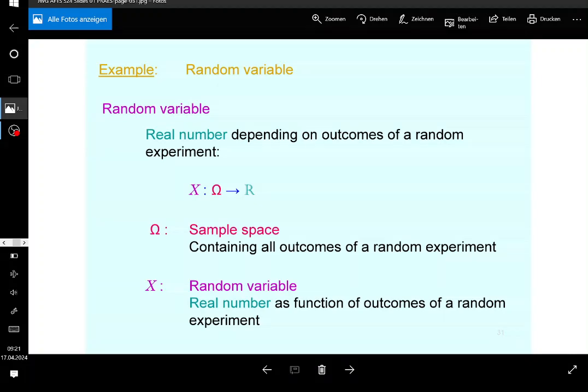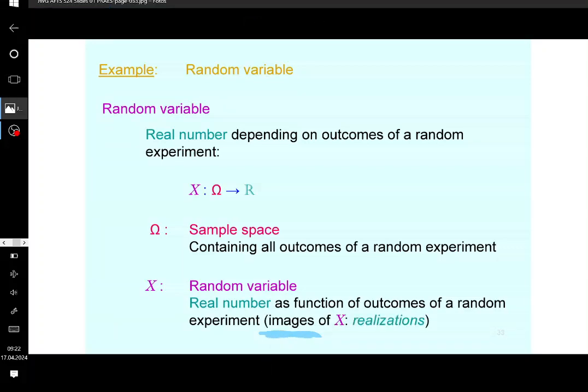Now, the things that are going to come out after that. So again, when it comes to a function, you always have an input and you always have an output, and if you know what the output is depending on the input, then you can basically specify the function. So there are not going to be equations and stuff here. The function is specified if you know what comes out when you put something in. And the real numbers that come out are going to be called realizations. So these are the images. Images are basically the elements that come out from the function.